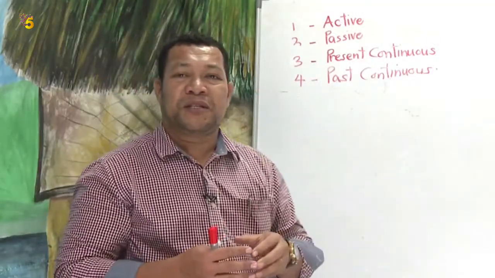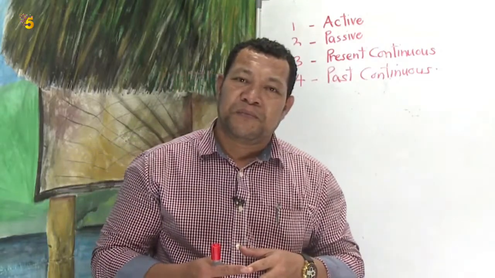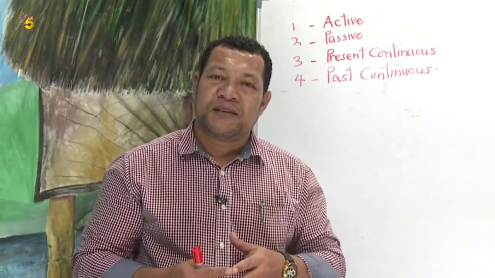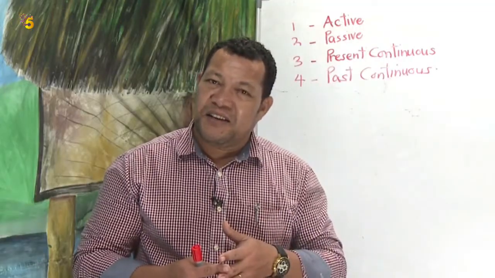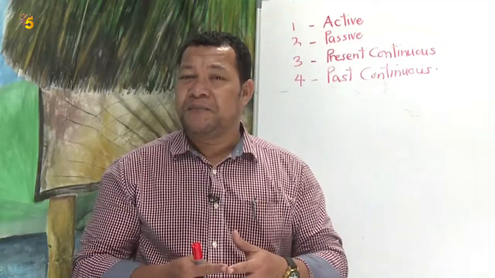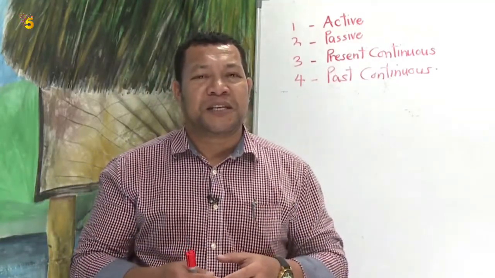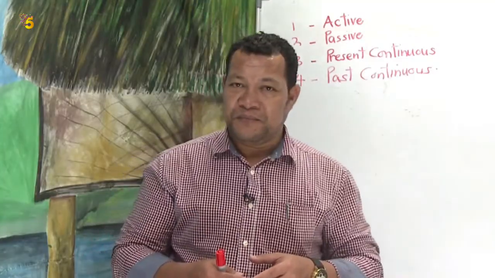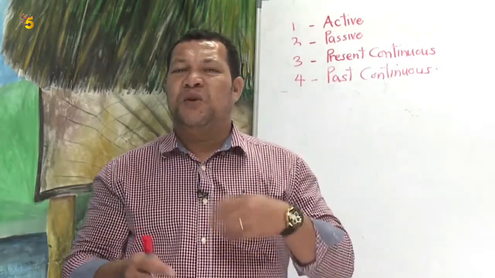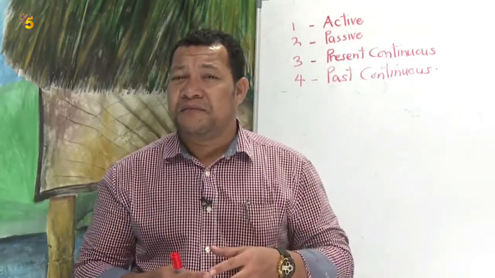Right? So look at the other two words for today's lesson. Present continuous. What is present continuous? And what is past continuous? Yes, they are both types of tenses. But what is present continuous tense? Right, very good. Present continuous tense is also known as present progressive.